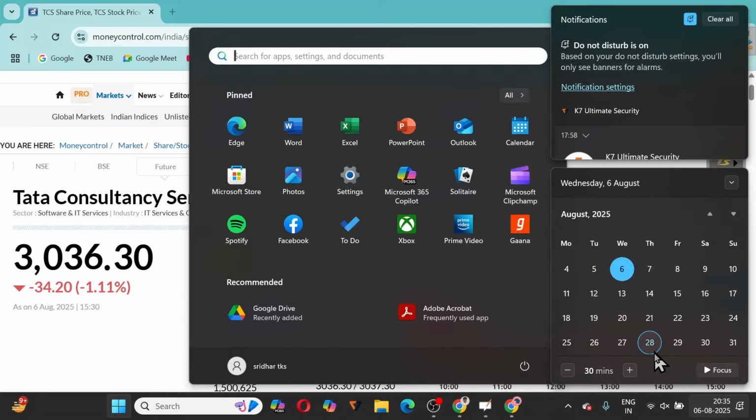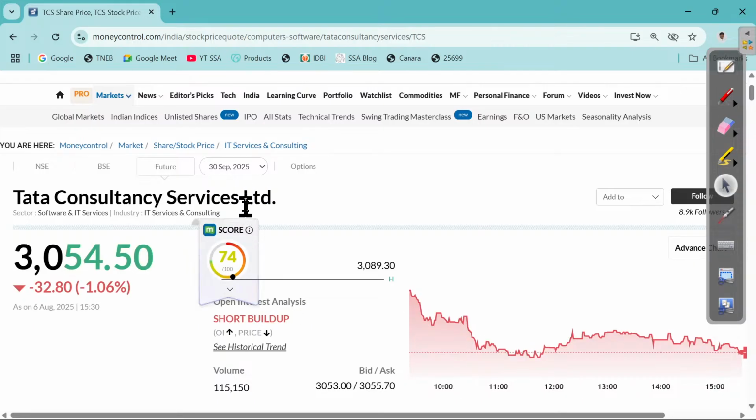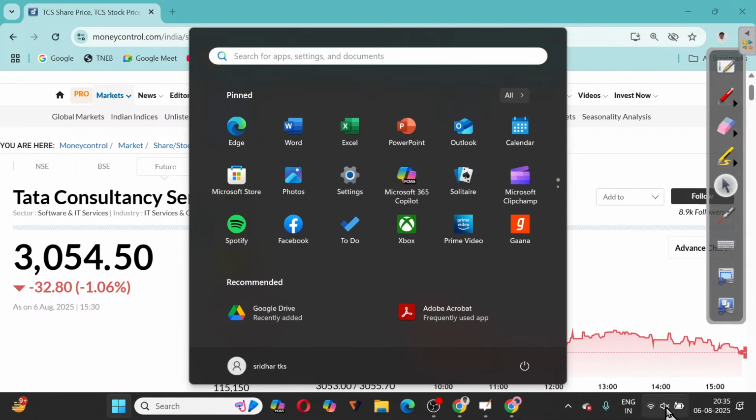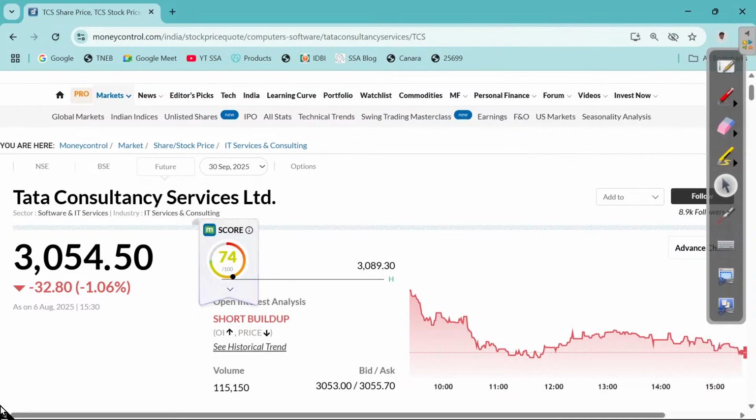Similarly, if you go for September, September 30th will be the last Thursday. So always the last date being Thursday of the month.